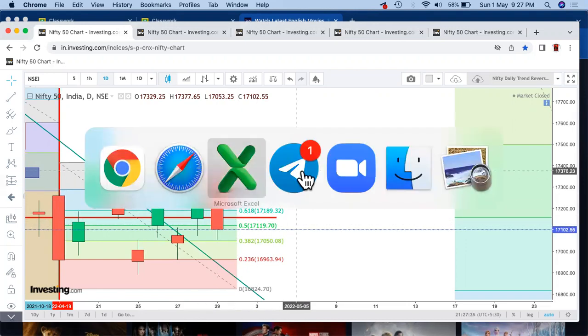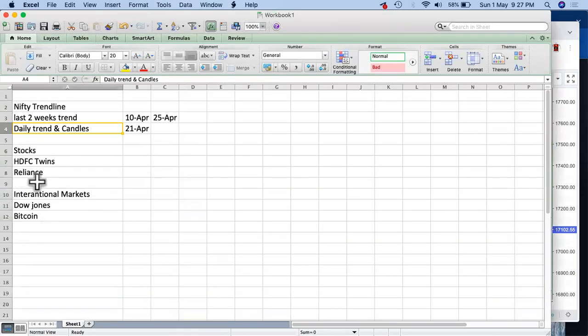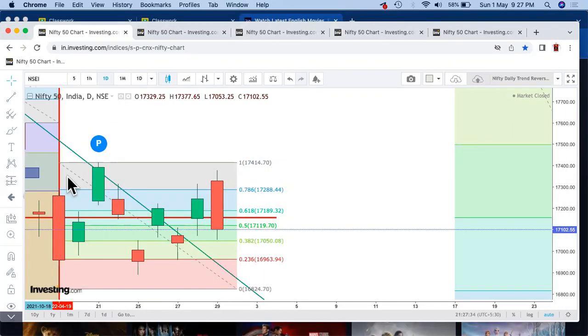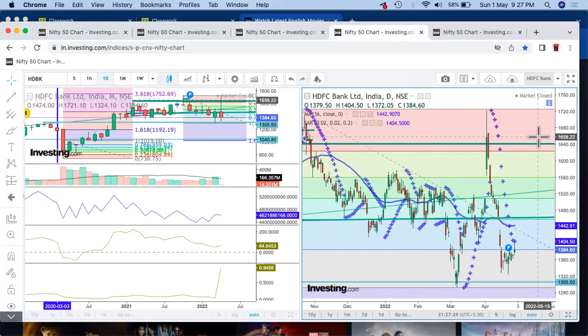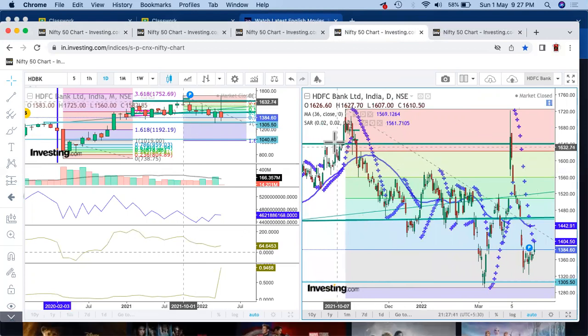So let's try to take a look at certain stocks also. Let's say, for example, the HDFC twins, and Reliance, so that we can assess the impact. If you look at HDFC, right? Now, what has happened in HDFC is,